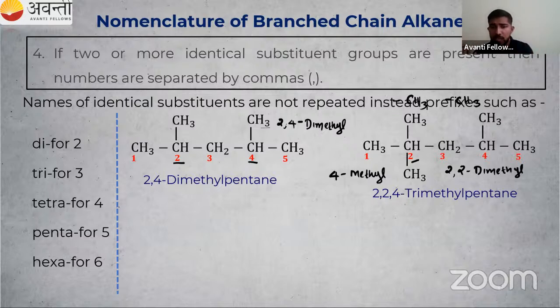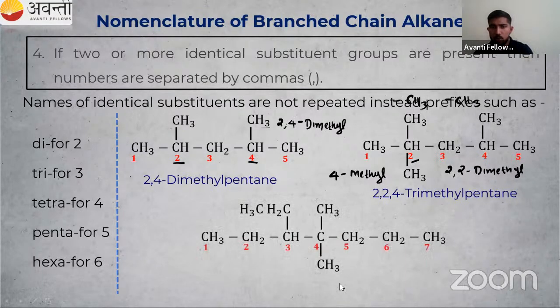Next one. You have to tell me the name of the next organic compound. Can you tell me? In the chat box, I'm waiting for the answers. What is the name of this one? Actually, I have counted the number of carbon atoms. There are 7, so we can use the word root. Then substituents or branches are present. You don't have to number; I have already numbered that. You just have to write the name of it.